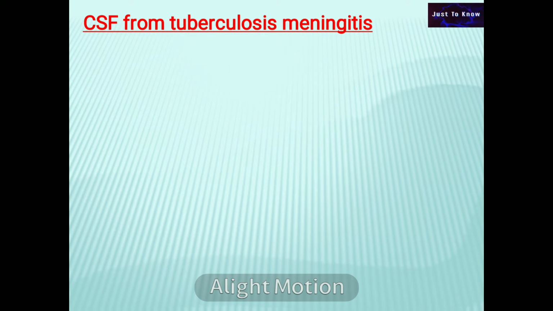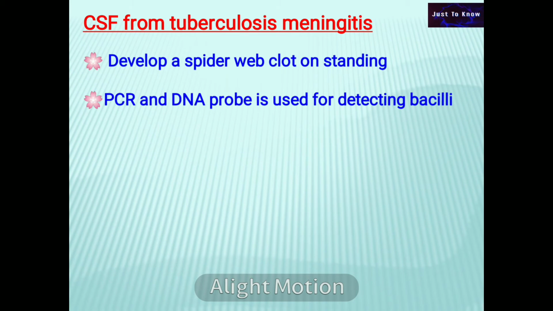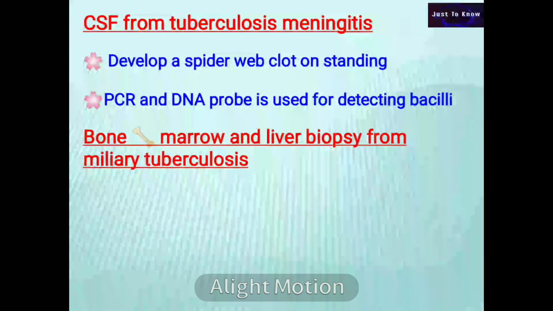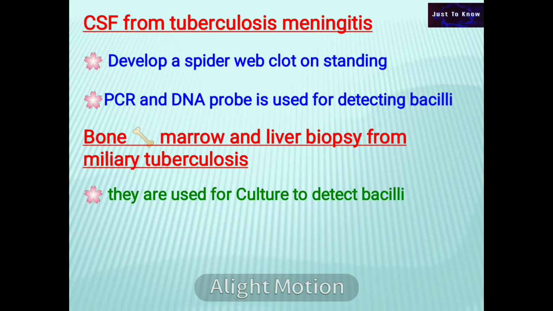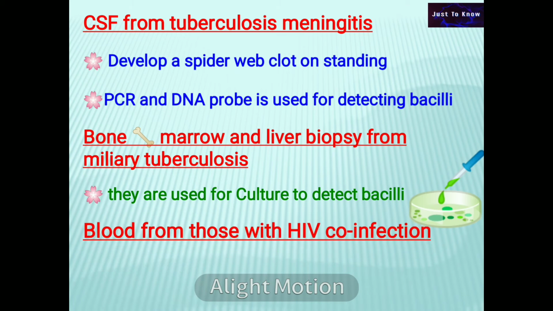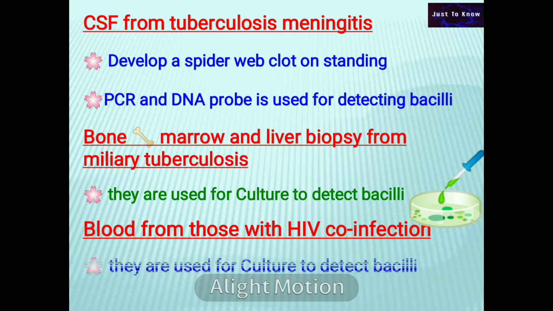CSF from tuberculous meningitis develops a spider web clot on standing. PCR and DNA probe are useful for detecting the bacilli. Bone marrow and liver biopsy from miliary tuberculosis are used for culture to detect the bacilli. Blood from those with HIV co-infection is useful for culture.